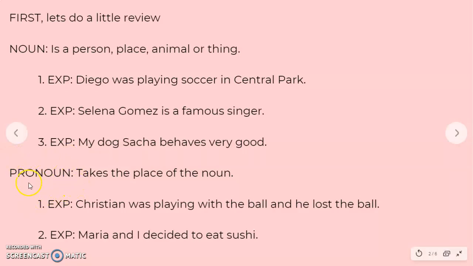Now we're going to talk about pronouns. Pronouns take the place of the noun. So with these two sentences over here, I want you to write them down, and you're going to change one of the nouns for a pronoun. I'm going to do the two sentences with you so we're all clear with the pronouns, okay?